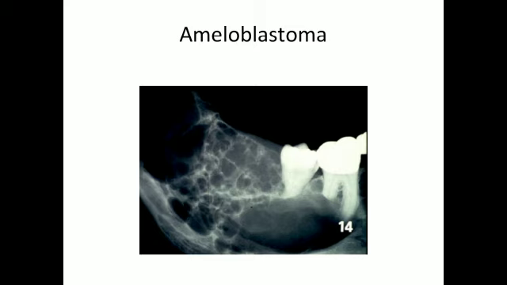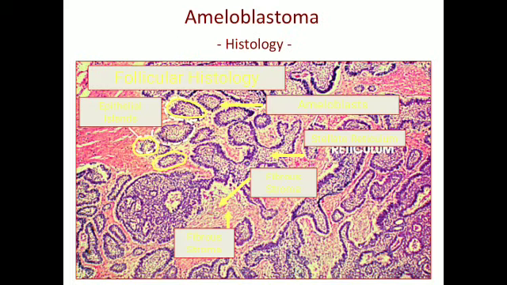This is a radiographic picture of ameloblastoma. These are the histological variants of ameloblastoma. There are so many different types: plexiform, acanthomatous, follicular, basal cell.